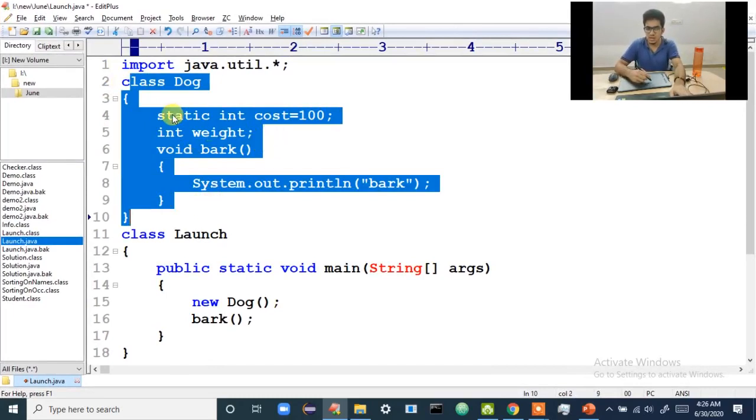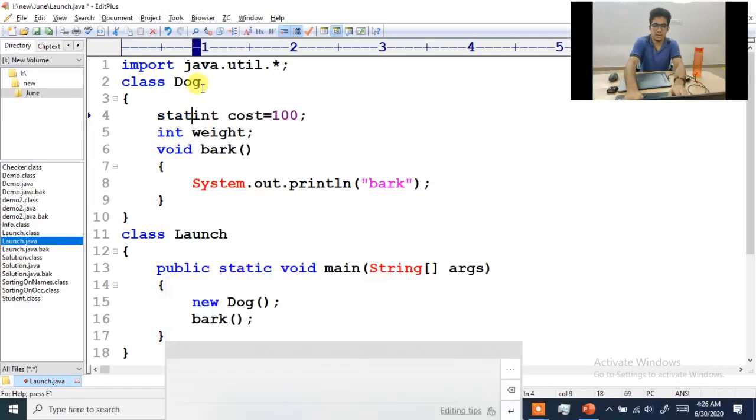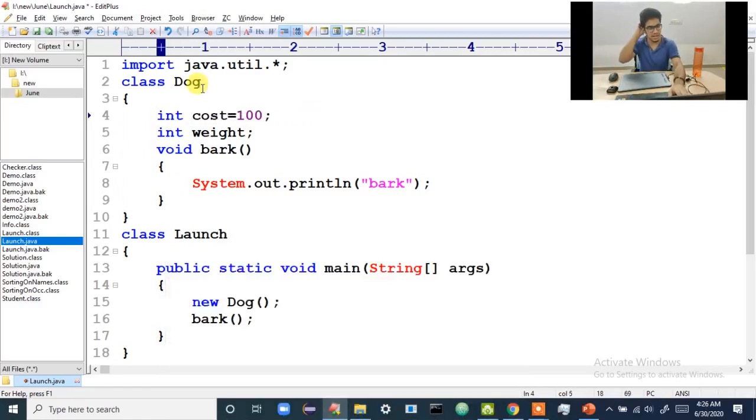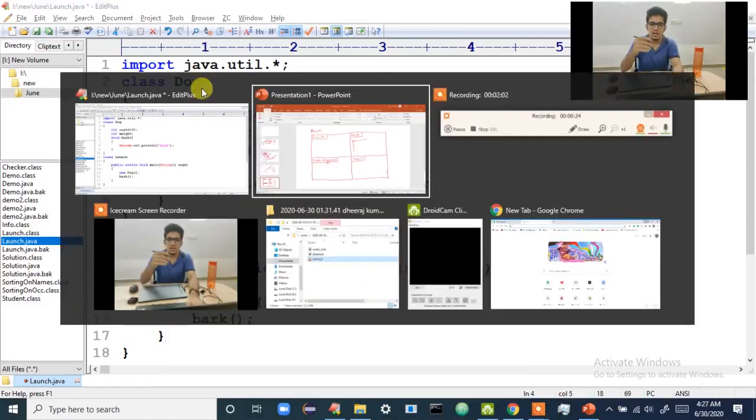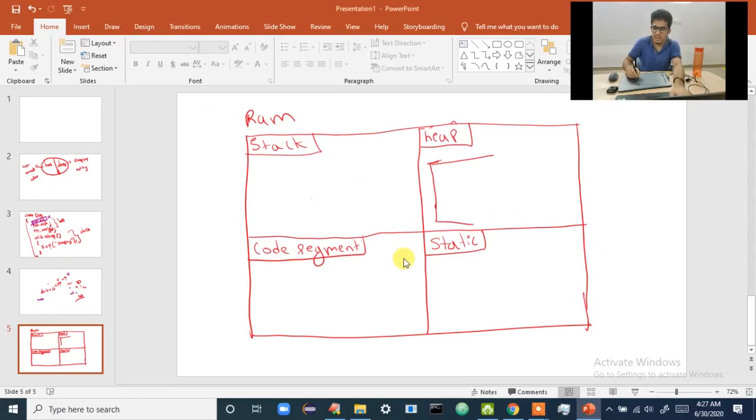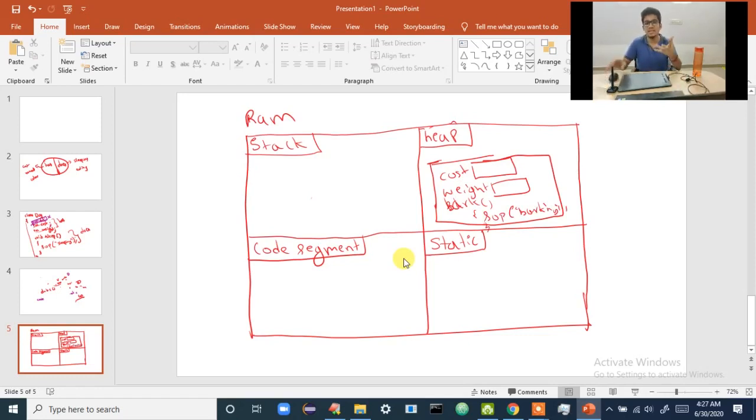Now it has understood. Okay, right now let me remove the static. It will see there is a cost, there is a weight, there is bark. So inside this object, it will create those variables: the cost variable, then the weight variable. And at the end there is a method, the bark method, where System.out.print prints "barking". All these things, where will they be present? They will be present inside the object.